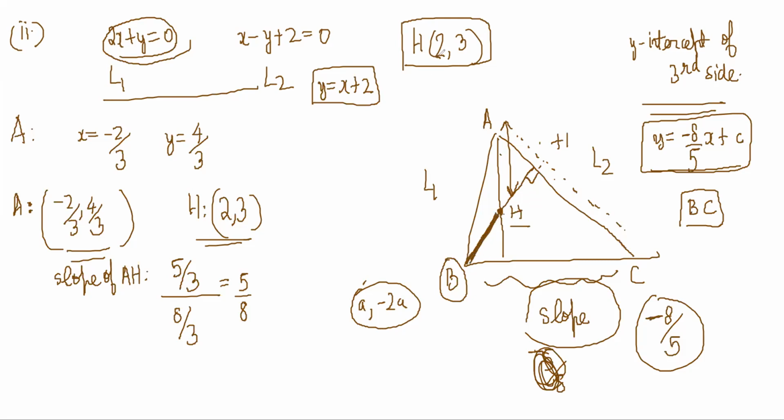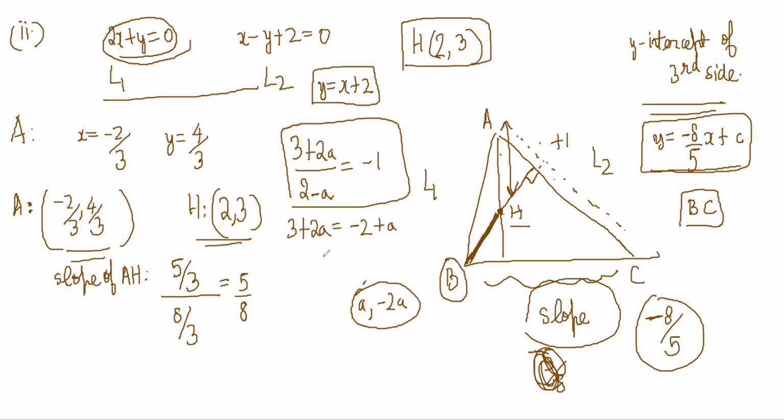And H is 2 comma 3. So 3 minus minus 2a by 2 minus a should be minus 1. So we can find a. It will become 3 plus 2a is equal to minus 2 plus a. So a is equal to minus 5. So a is minus 5, so minus 5 comma 10 is this point B, right?